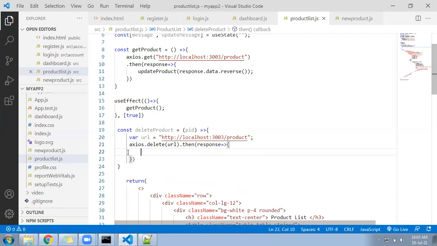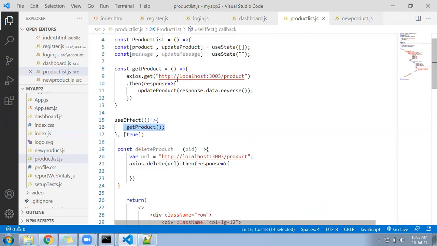Come inside, call the function updateMessage.